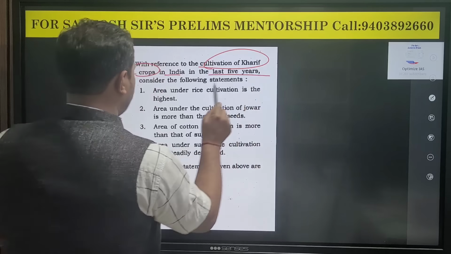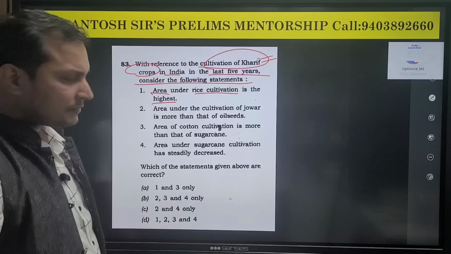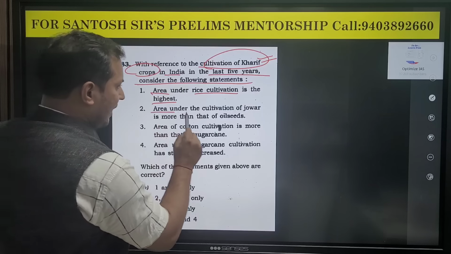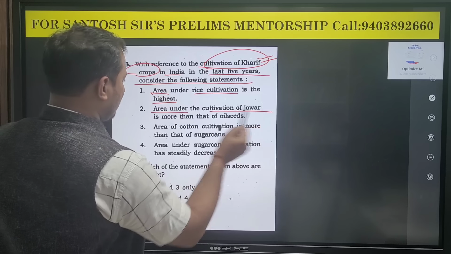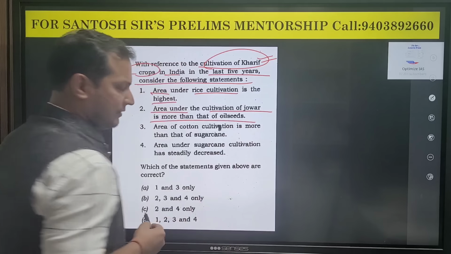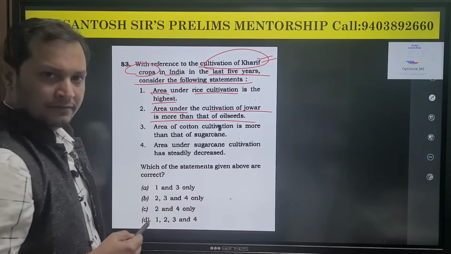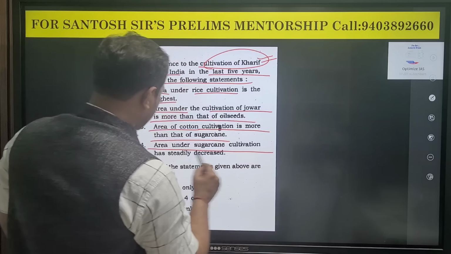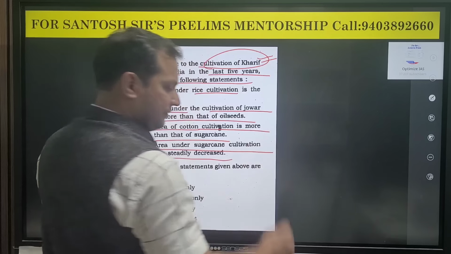Okay, first statement: area under rice cultivation is highest. Second statement: area under cultivation of jowar is more than that of oilseeds. Third statement: area of cotton cultivation is more than that of sugarcane. Fourth statement: area under sugarcane cultivation has steadily decreased.